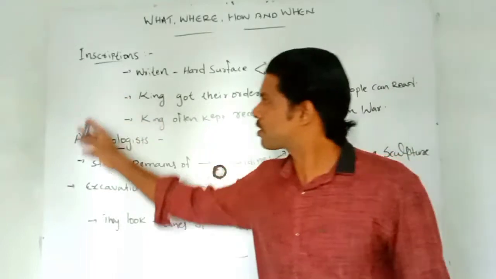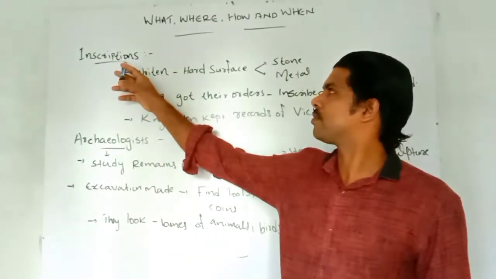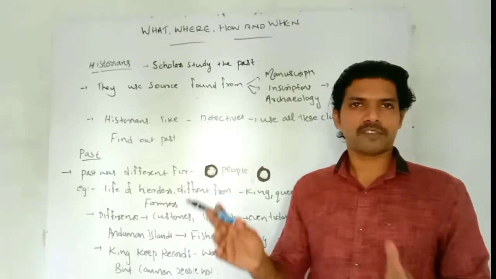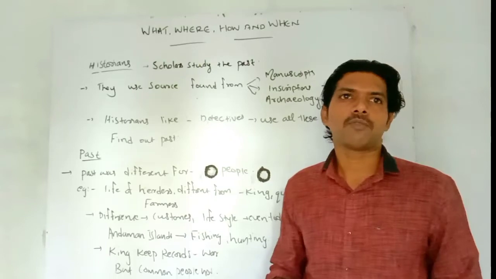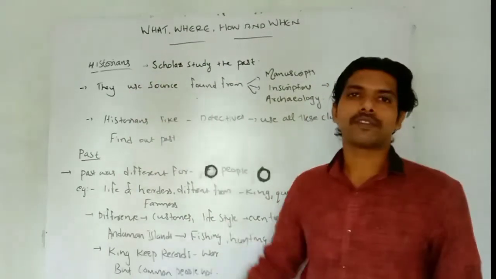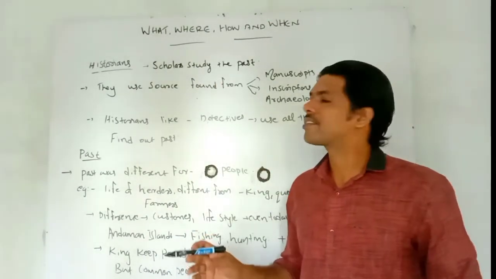Okay, so we have discussed two most important concepts: first inscriptions, second archaeologists. Both historians and archaeologists are trying to find out about the past. Historians study the past like detectives.